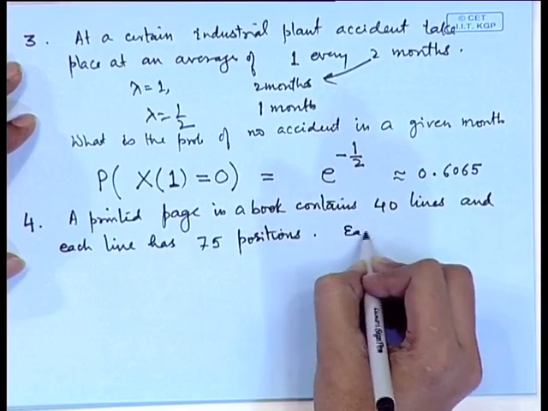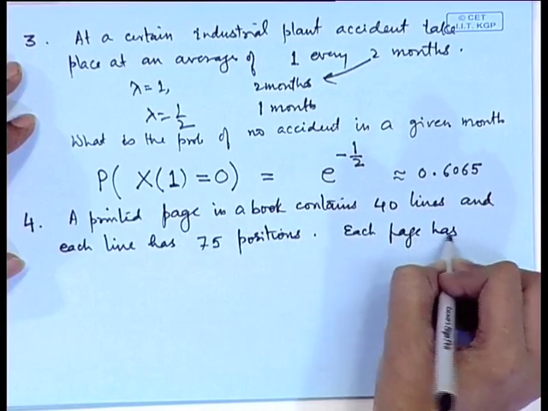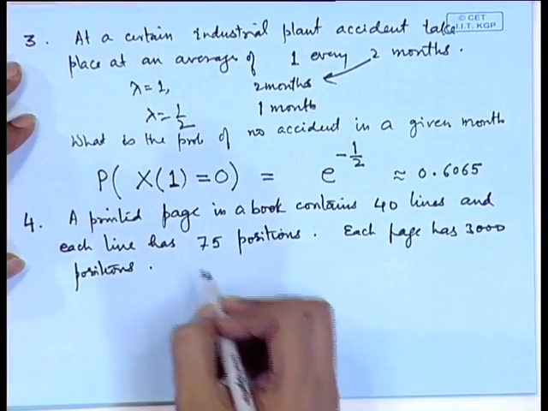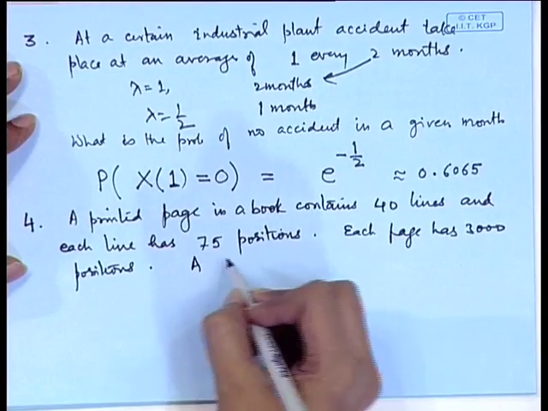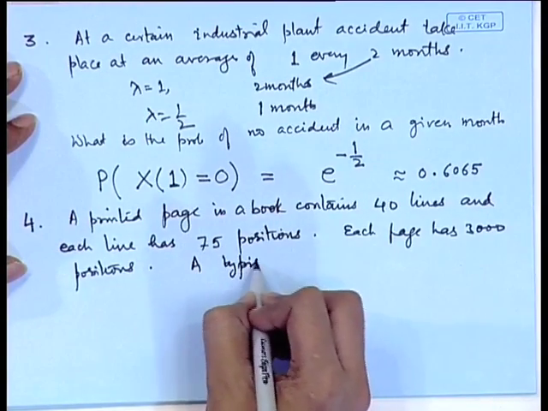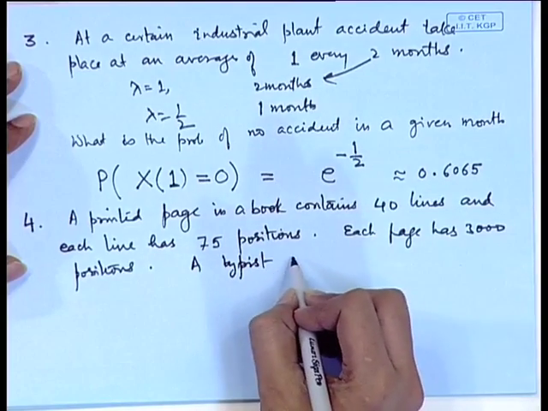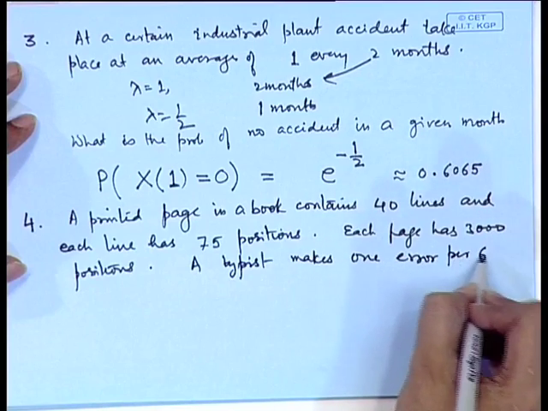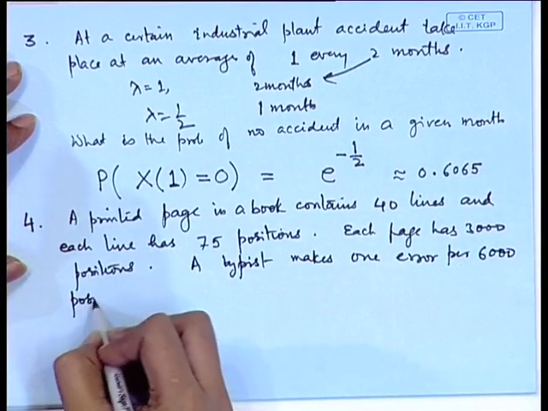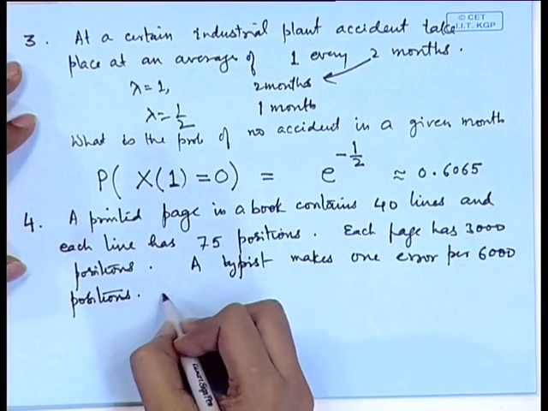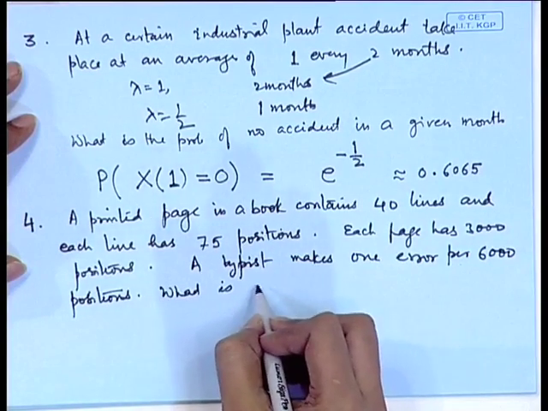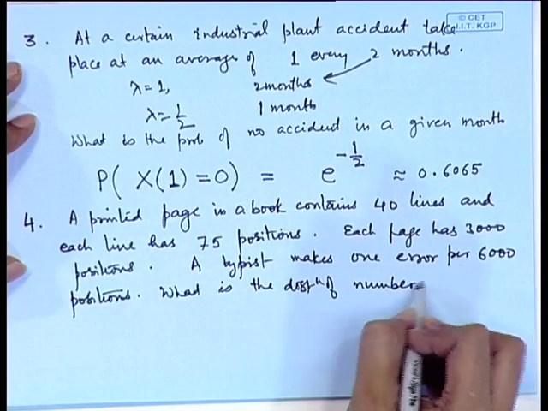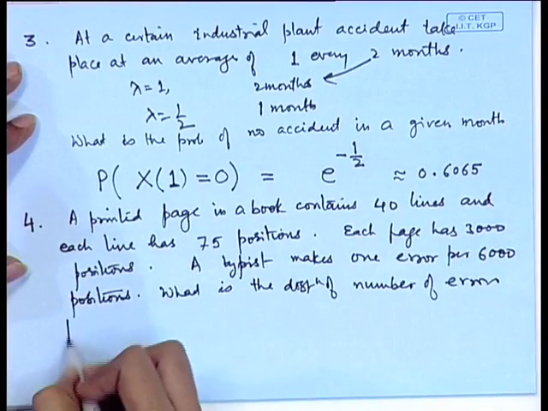So each page has 3000 positions. A typist makes one error per 6000 positions. What is the distribution of the number of errors per page?